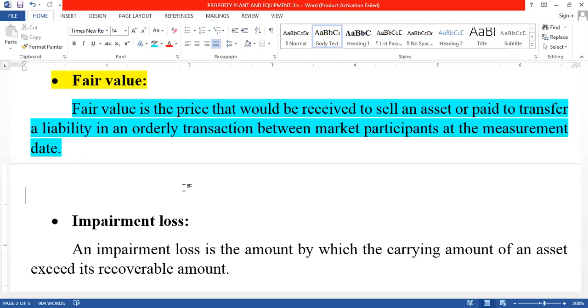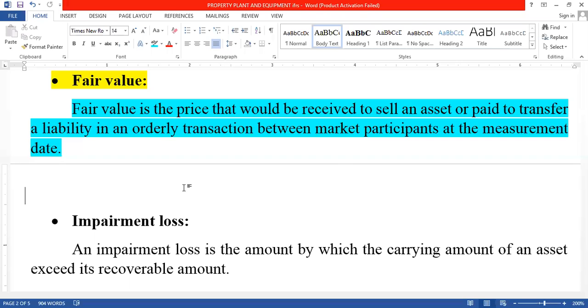Fair value is the price of the asset. When we are valuing the asset, we should know what the measurable fair value is, what the revaluation value or depreciable value is.